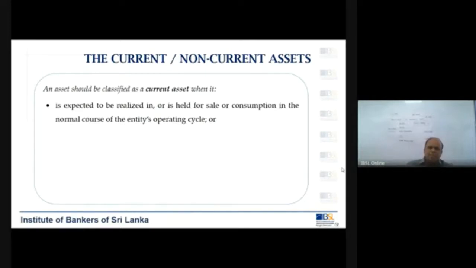So basically, this is the definition for current assets. But in exam sometimes you might forget this. Sometimes these definitions might not come to your mind. It doesn't mean that anything you write to give the meaning of what is a current asset will be wrong.